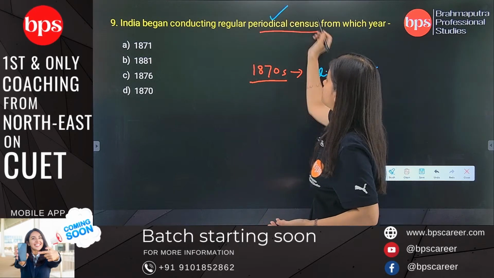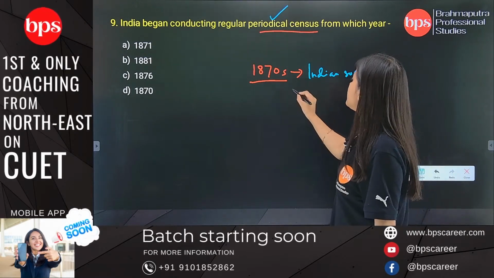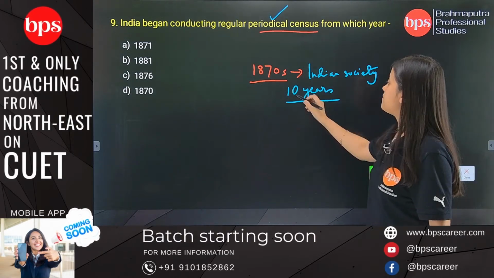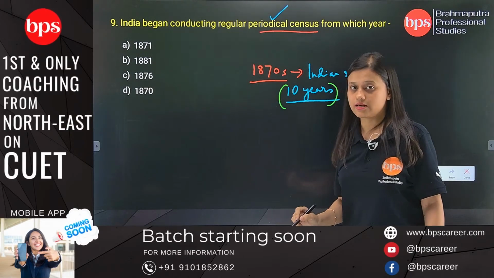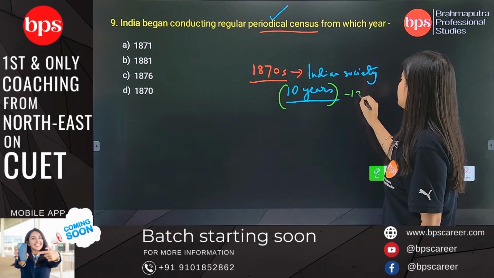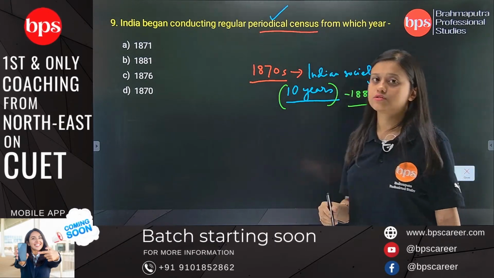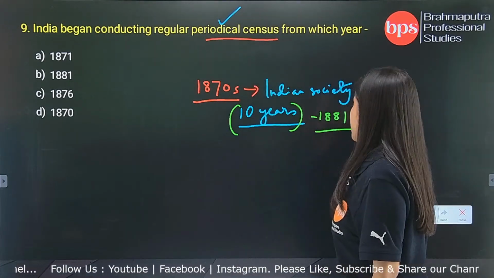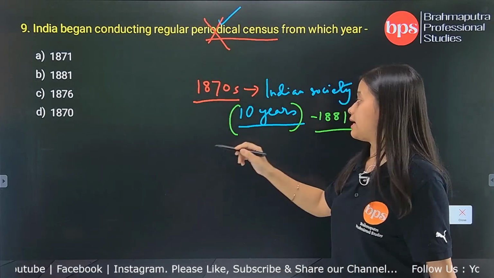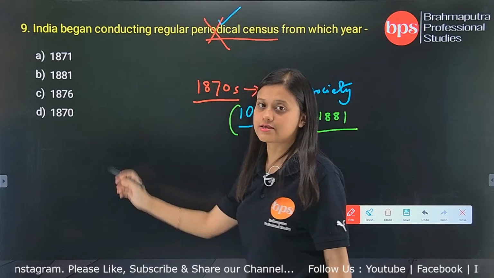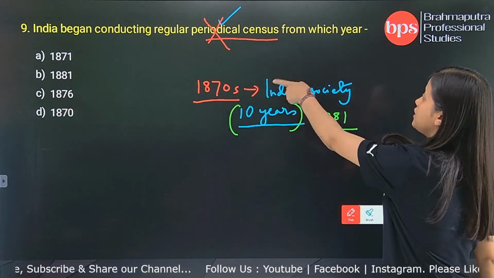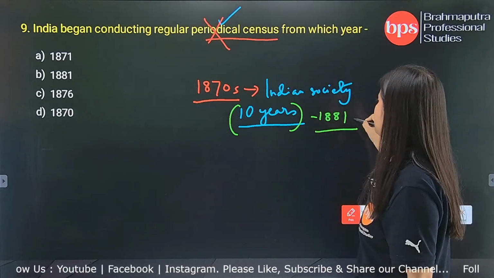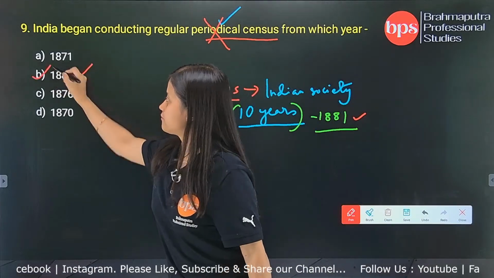But the question is asking about periodical census. Periodical itself means on a regular basis, let's say a 10-year period. So for the first time, on a 10-year basis, the periodical census was conducted in the year 1881. In this type of question, you have to be very careful when you read it. If the question was not asking about periodical, then your answer would have been option A, 1871. But now the question is asking about periodical, that is after every 10 years. So in this case, your answer will be 1881, option B.